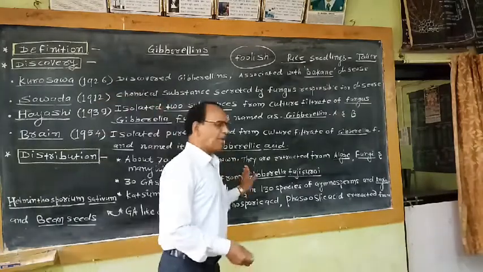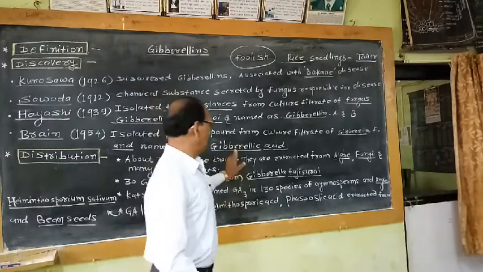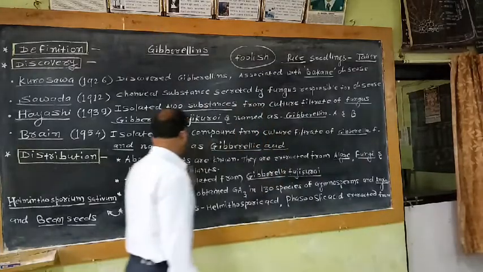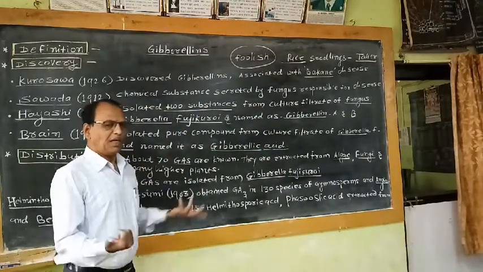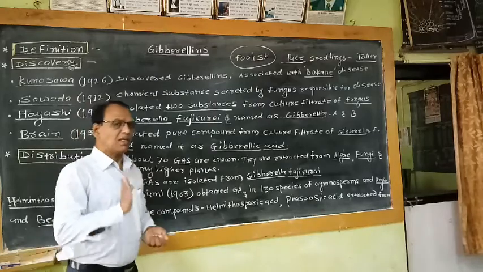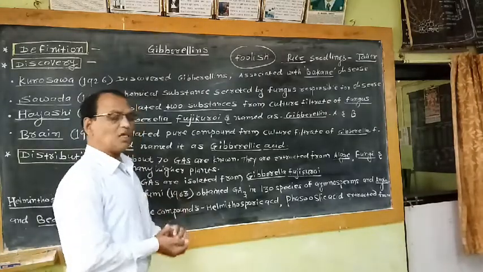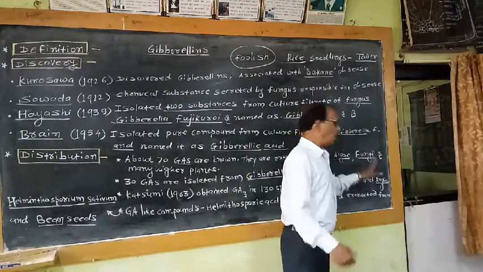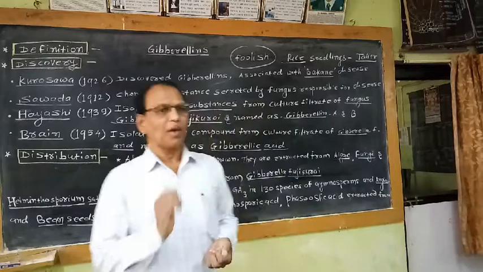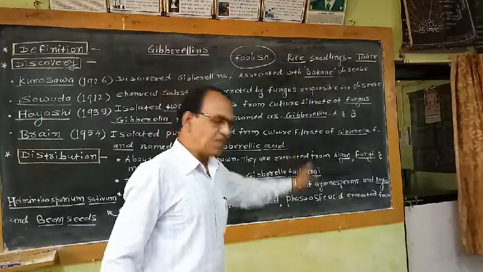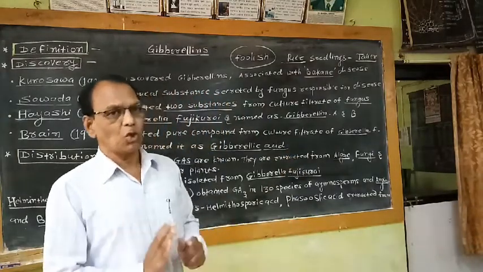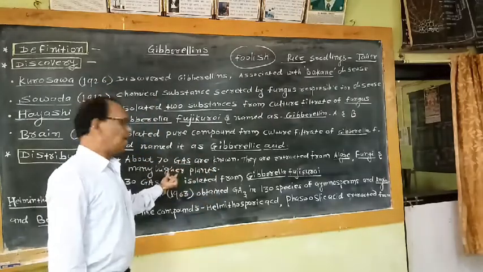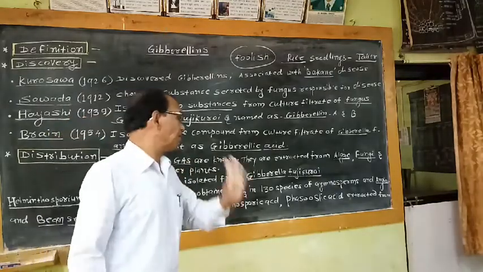All these different 70 GAs or gibberellic acids are extracted from algae, fungi, and many higher plants. It may be an angiospermic plant, it may be a gymnospermic plant. That means all higher plants show the presence of GA. All algae show the presence of GA. All fungi show the presence of GA. That means cryptogamic plants like algae and fungi also show the presence of GA, in addition to all higher plants, the flowering plants belonging to angiosperms and gymnosperms.